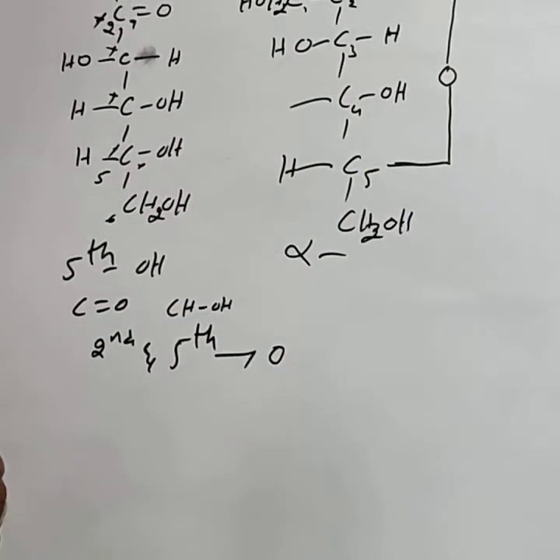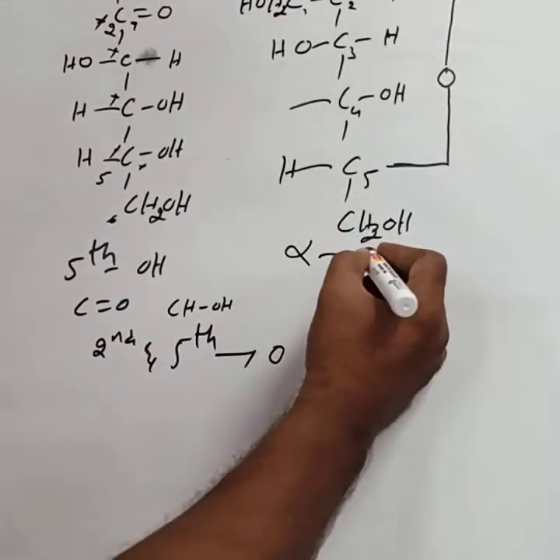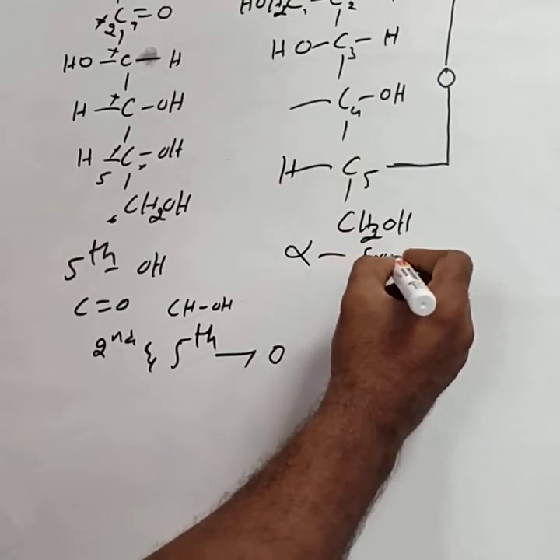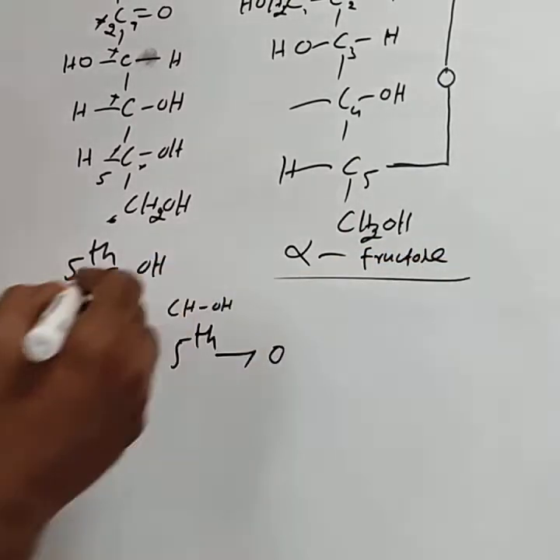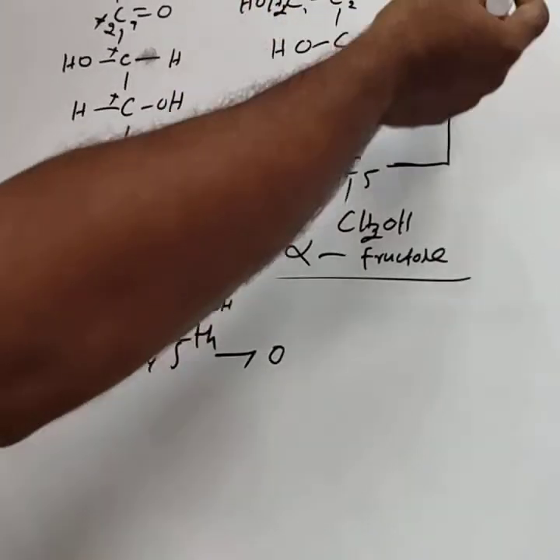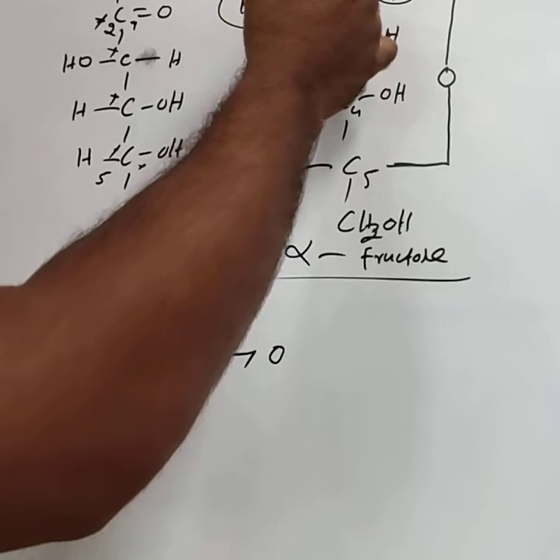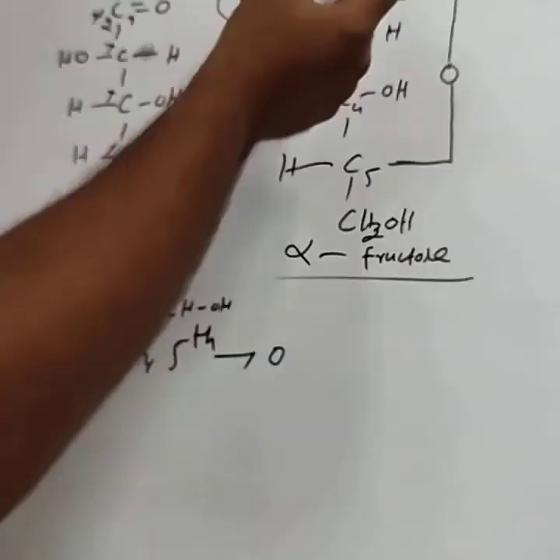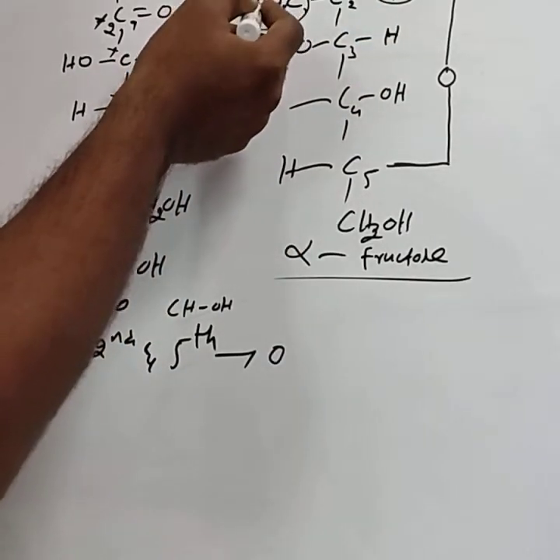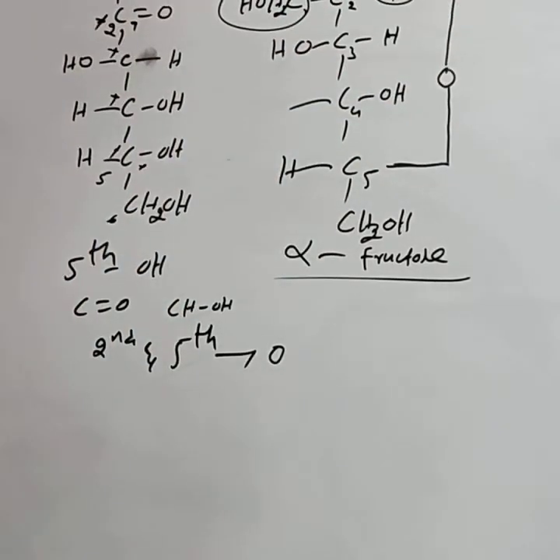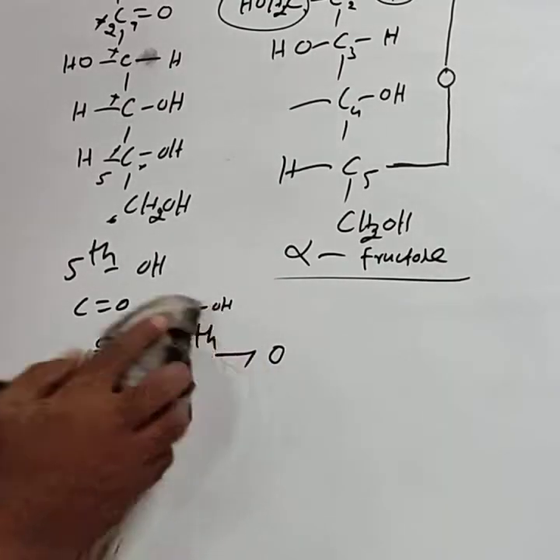In the last class we discussed this in detail. If the OH group is on the right hand side of the anomeric carbon, it is called alpha. Hence this structure is called alpha fructose. Similarly, you can consider the beta. Beta means this OH and CH2OH get interchanged. That is, OH is on the left hand side and CH2OH on the right hand side, then it is called beta fructose.